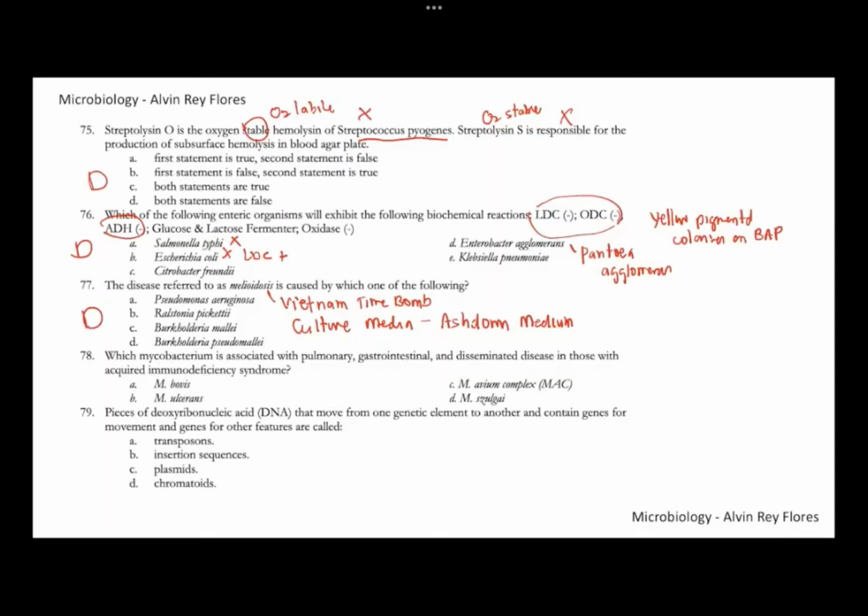77, letter D. 78, which mycobacterium? So that is associated with respiratory or pulmonary, gastrointestinal, and disseminated cases, and it's usually associated with AIDS patients. So this is particularly your Mycobacterium avium complex. Number 78, letter C.